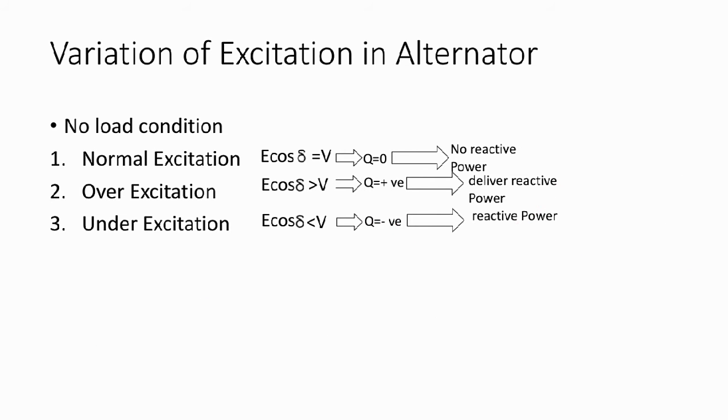The next one is over excitation. In over excitation we excite more, so del equal to 0. In that case E is greater than V, so we will get some positive reactive power. In under excitation, the EMF is reduced, the value of EMF is smaller than V. So in that case we will get negative reactive power. That means reactive power will be absorbed here. Okay, so this is the condition of under excitation.